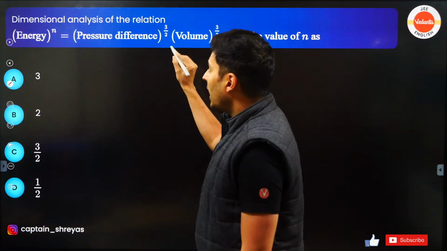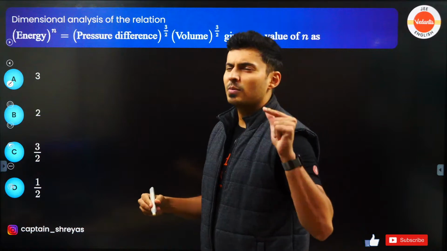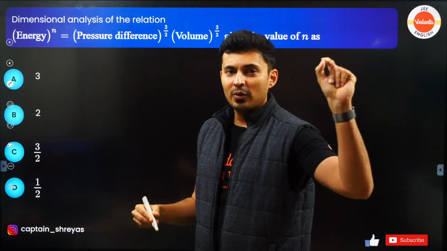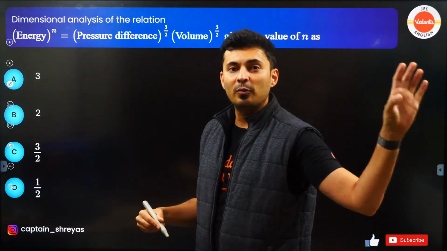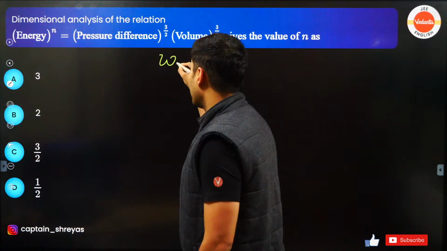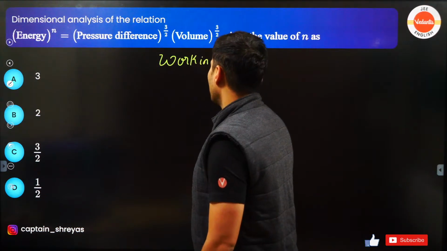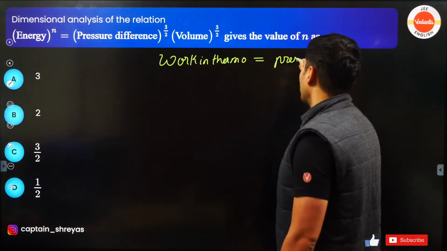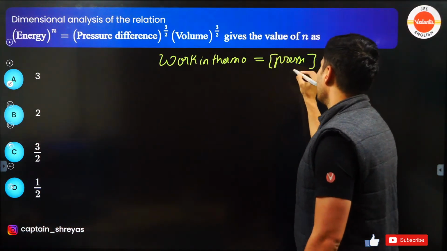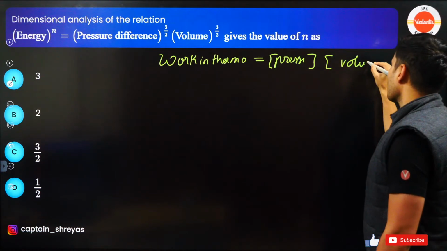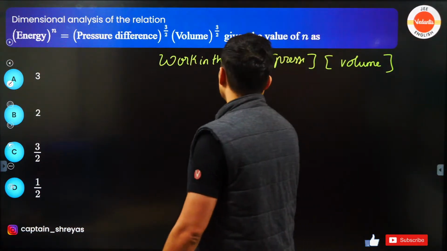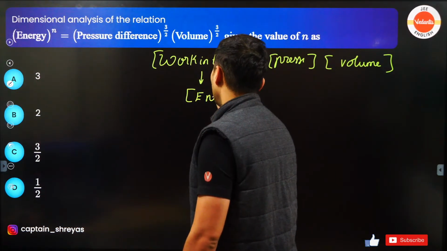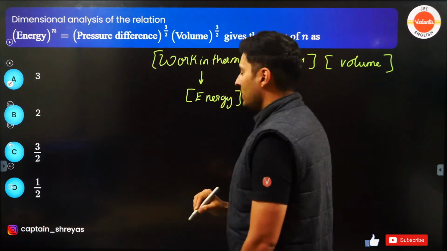Okay. So I feel again you have to think about some formula. Which formula can I think of? I think energy is similar to work. Work of a thermodynamic process is the integration of pressure and volume. If you remember work in thermodynamics, you will recollect it was nothing but the pressure's dimension into the dimension of volume, correct? And work has the same dimension as that of energy. Both are measured in joules. It has the same dimension.